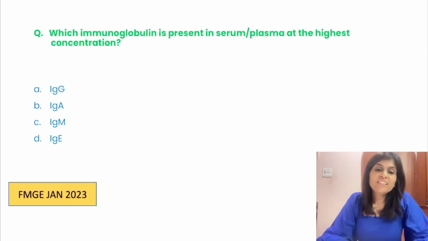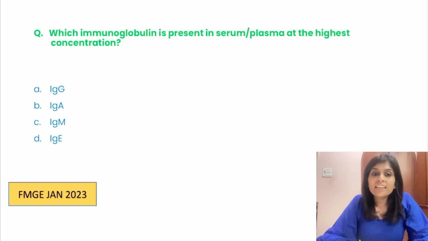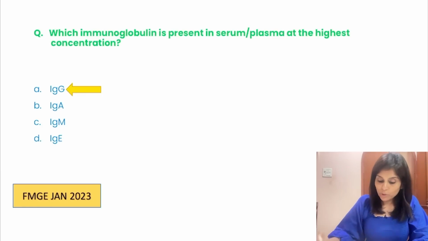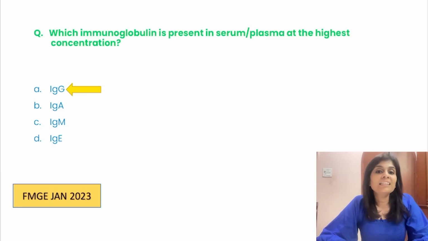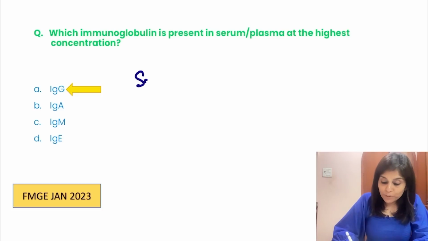Okay. So this is an interesting question, a one-liner on immunoglobulins, and using this question I'll help you memorize a few other one-liners related to all immunoglobulins. The question is, which immunoglobulin is present in serum or plasma at the highest concentration? Answer is IgG. So what are the facts that you need to know about IgG? It is responsible for secondary immune response.